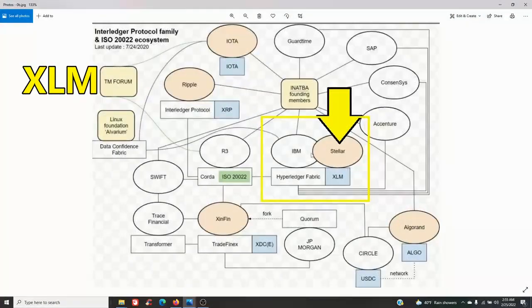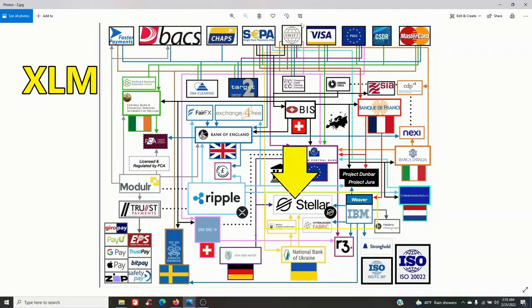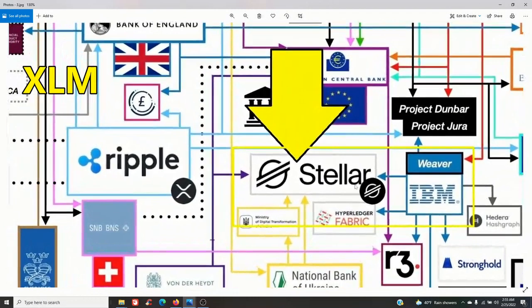Again, the same graph, showing you Stellar and then the original ecosystem that we were viewing. This big bad boy right here, you got your Stellar right there. Always partner with IBM. IBM is right there somewhere close to the listing of Stellar, wherever it is.